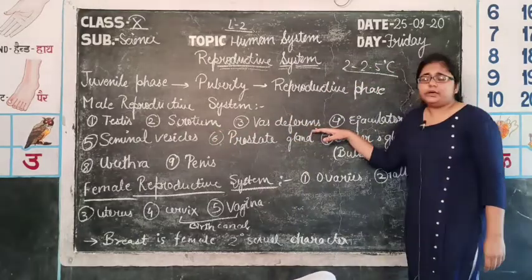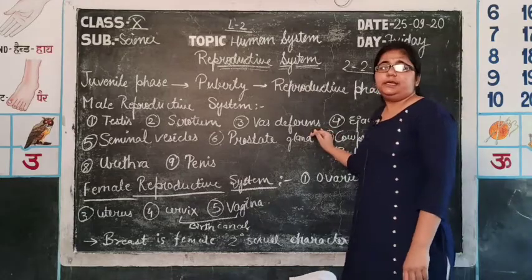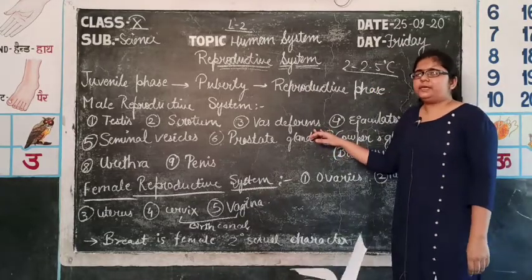Then, the third organ is the vas deferens. It is a tube-like structure which connects the testis to the abdominal cavity.